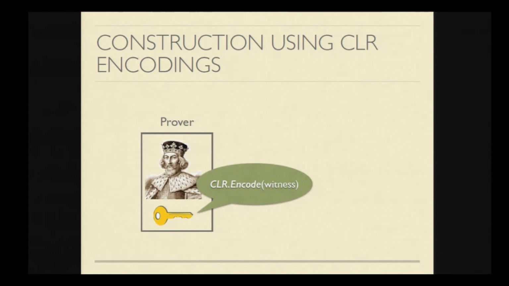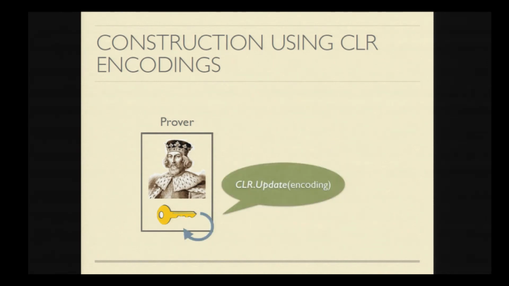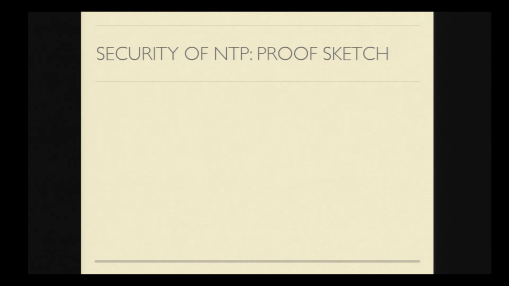Okay, so this is how we are going to construct the NTP proof system. The prover will now receive an encoded witness, which is the output of a CLR encode algorithm applied on a valid witness. And now, the prover will use the LRZK protocol to convince the verifier that the instance belongs to that language. And now, to refresh this encoded witness, he will just use the CLR update algorithm. And so on. So the question is, why is this secure?